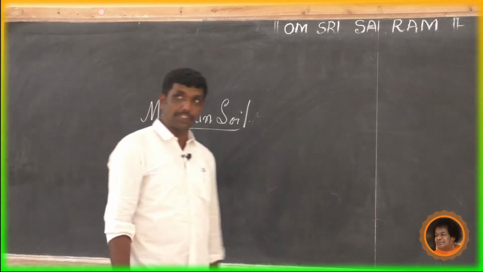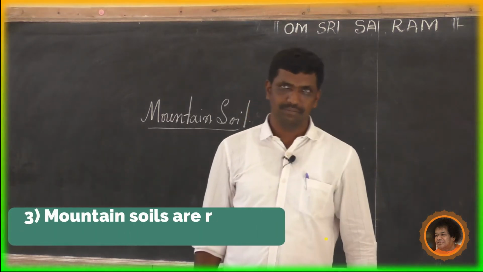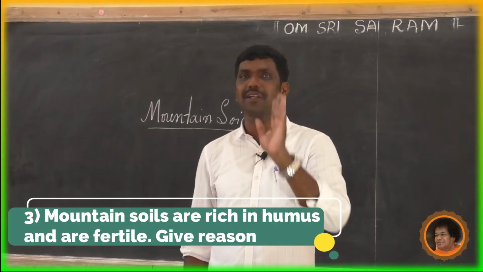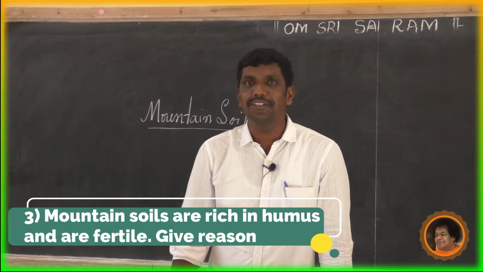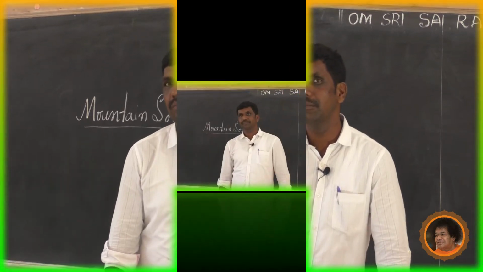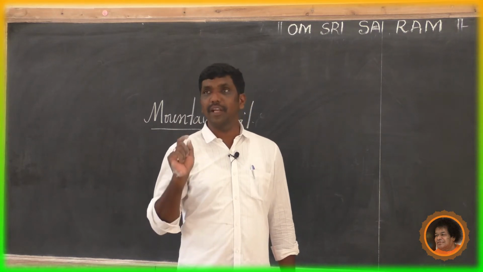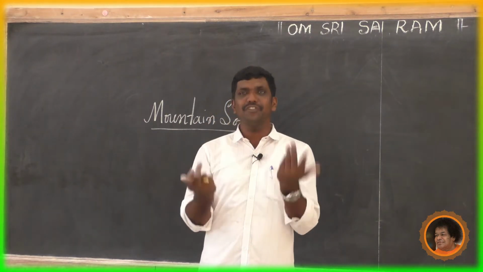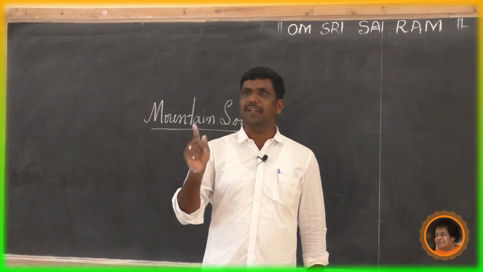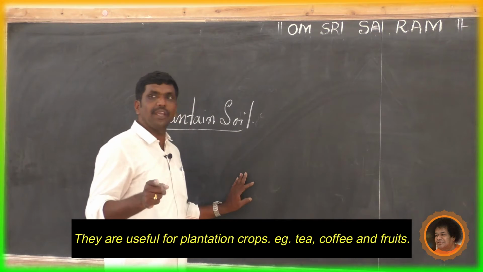Now another question, note down the question. Mountain soils are rich in humus and fertile. Give reason. I explained the matter, why it is like that. They are mostly formed due to the decomposition of organic matter. Hence, they are rich in humus and fertile. The question can be asked: mountain soils are rich in humus and fertile, give reason. They are useful for plantation crops like tea, coffee, fruits.